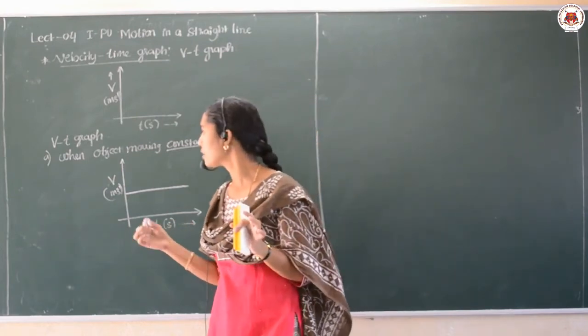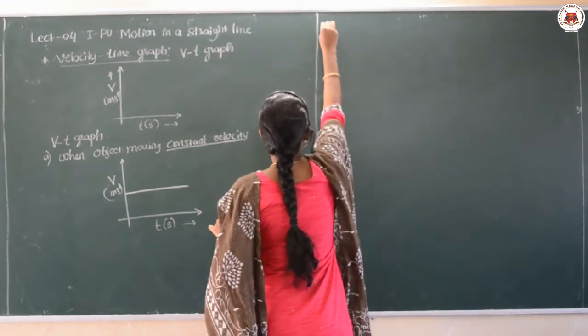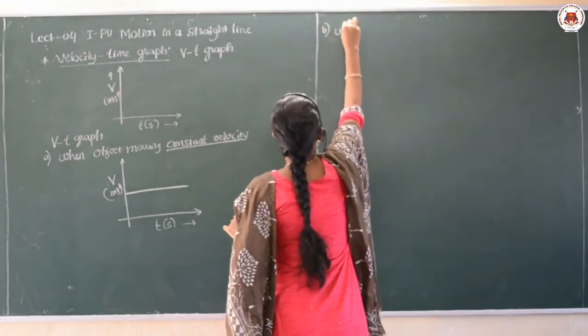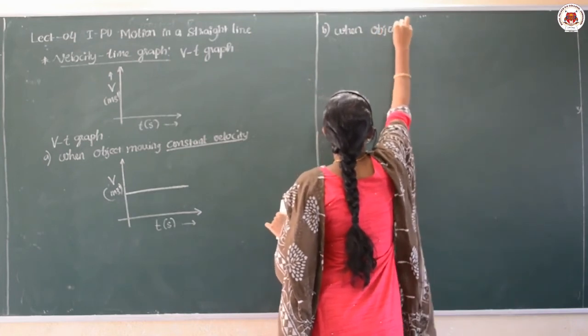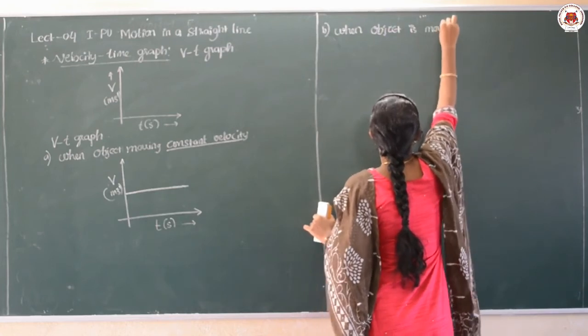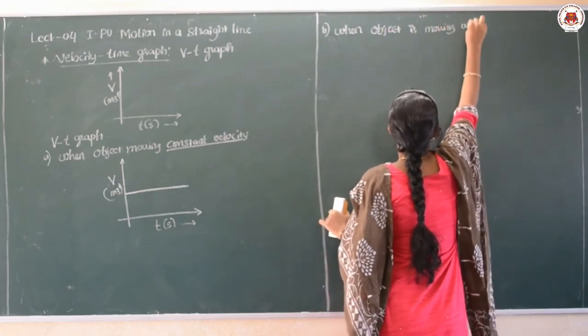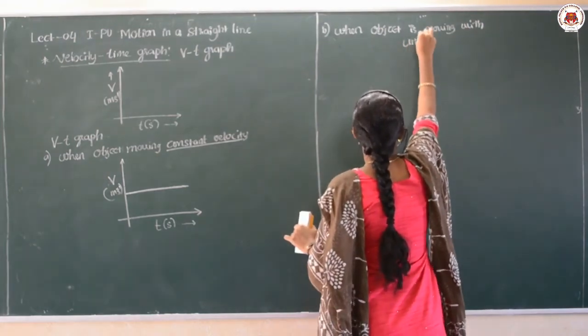Next is the graph when the object is moving with uniform acceleration.